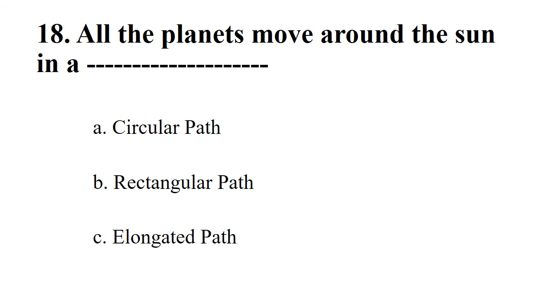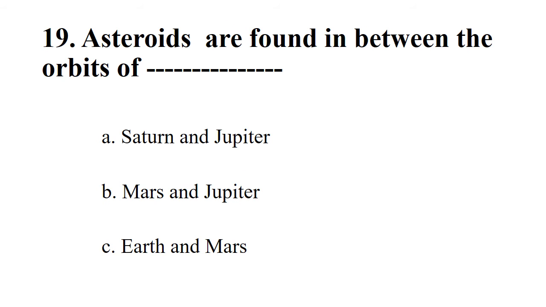Next. All the planets move around the Sun in a? Options: circular path, rectangular path, elongated path. The right option is elongated path. Next. Asteroids are found in between the orbits of? Options: Saturn and Jupiter, Mars and Jupiter, Earth and Mars. The right option is Mars and Jupiter.